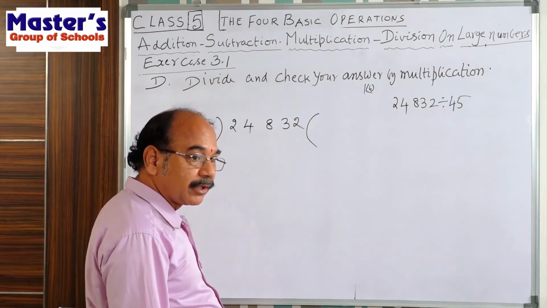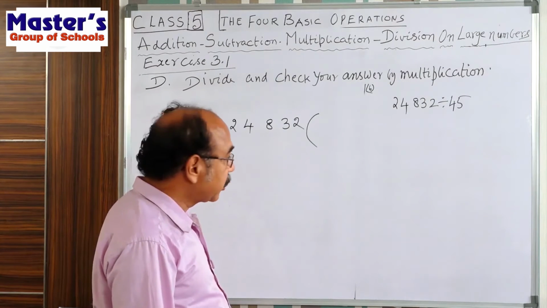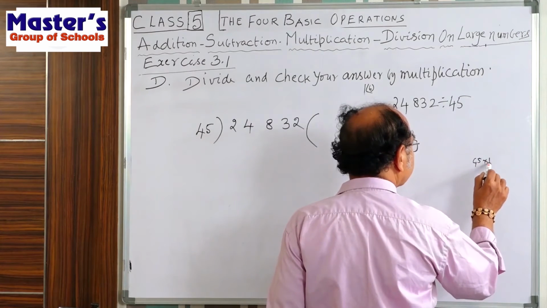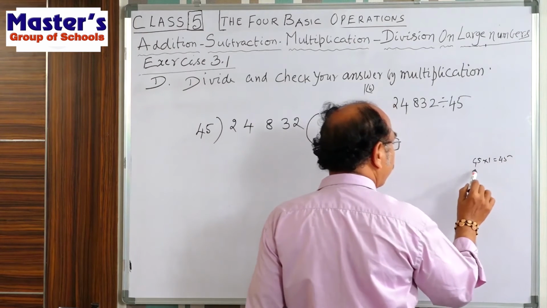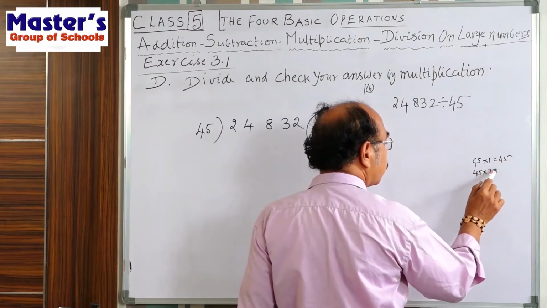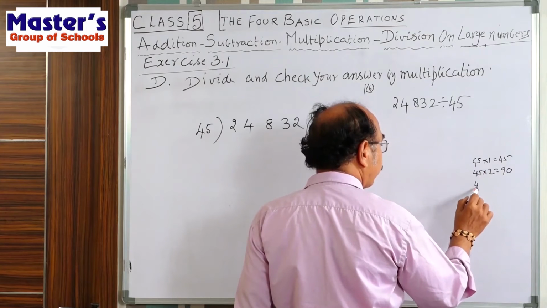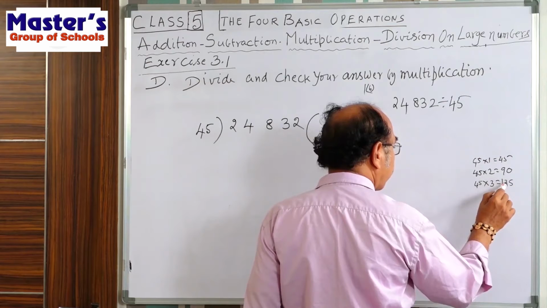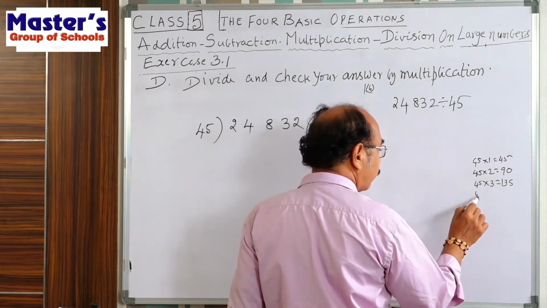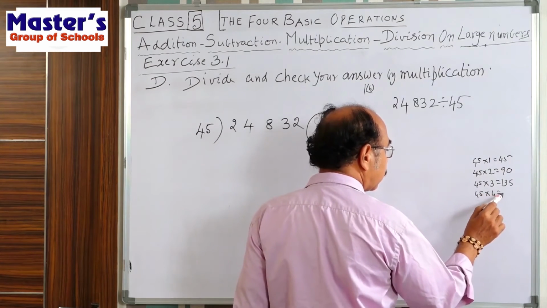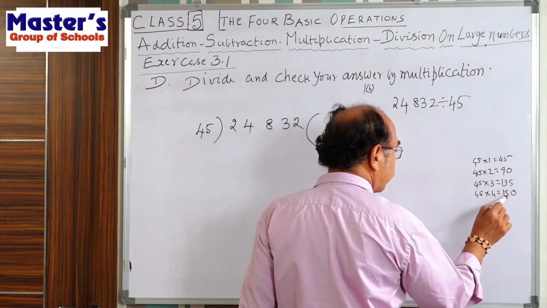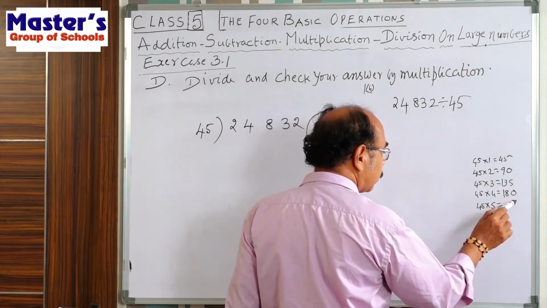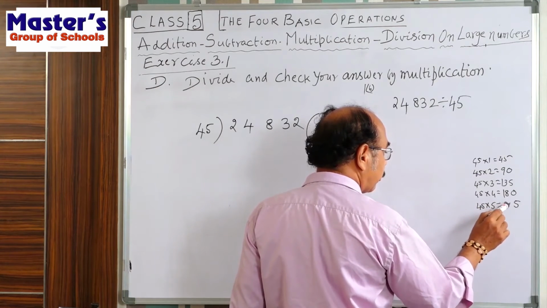Table with 45 separately. Okay, so 45 ones are 45. 45 twos are how much? 90. 45 threes are 135. 45 fours, you see, 180. 45 fives, 225.